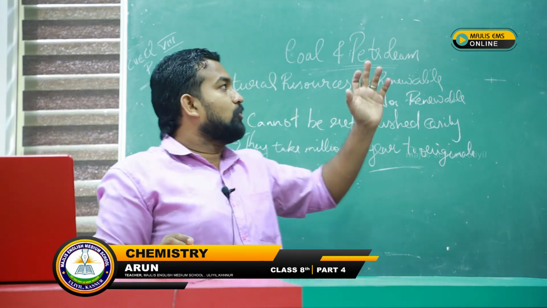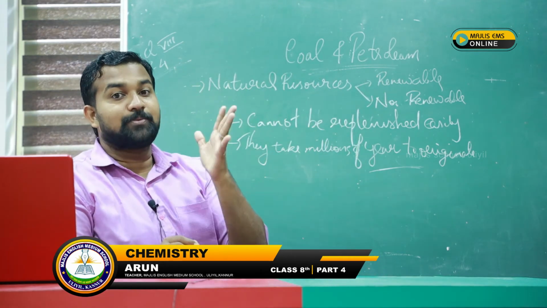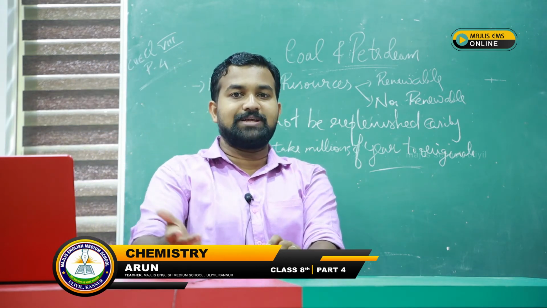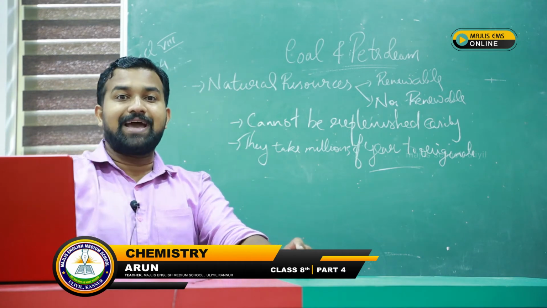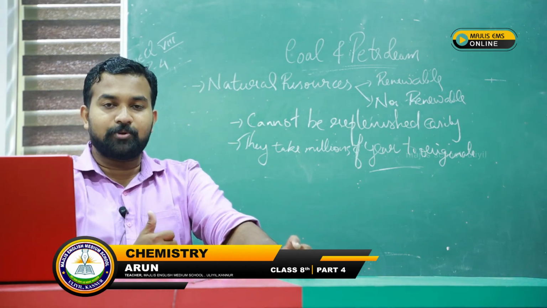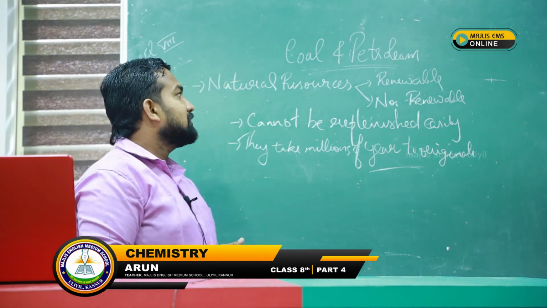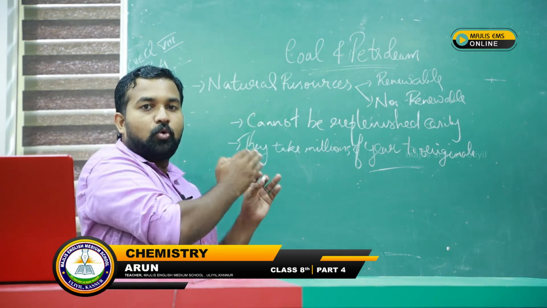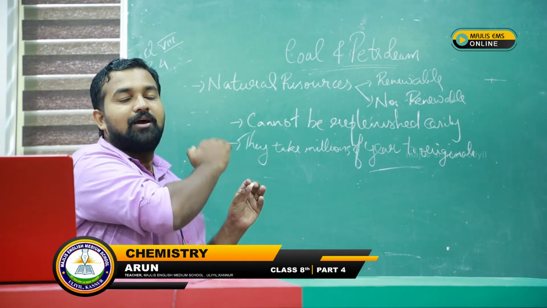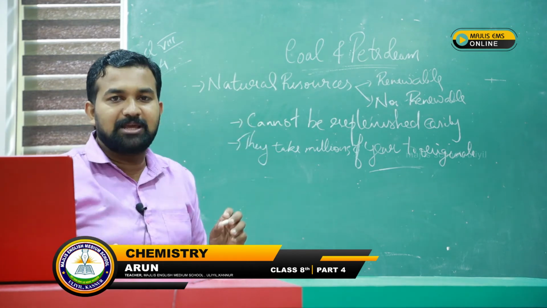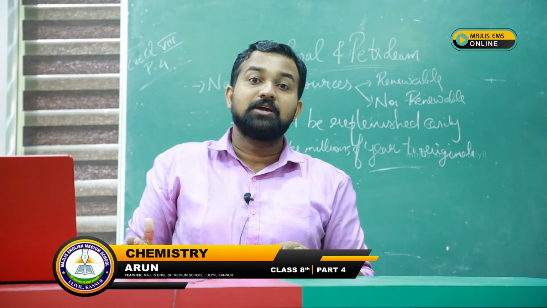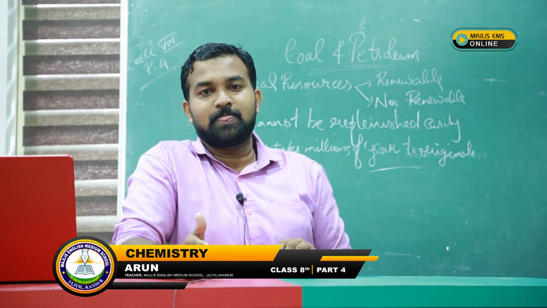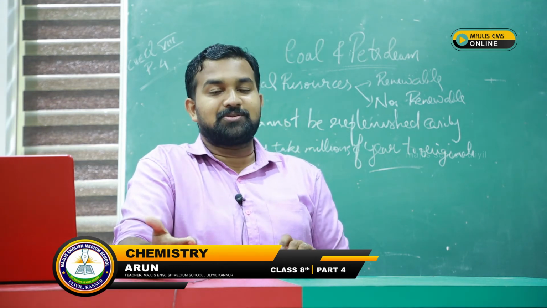So from petroleum we get different types of petroleum products like petrol, diesel, kerosene, paraffin wax. Okay, so these things we are going to learn in detail: coal, its production, its uses, and petroleum, its production, uses, types, etc. in this chapter. Coal and petroleum are natural resources, and also they are non-renewable resources.